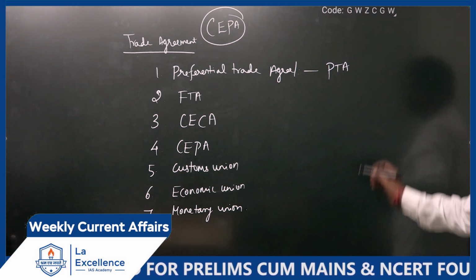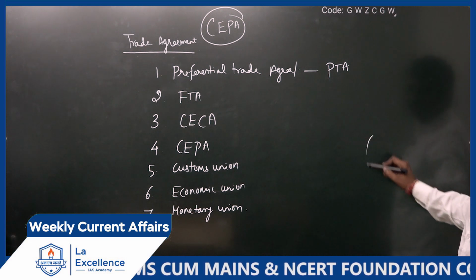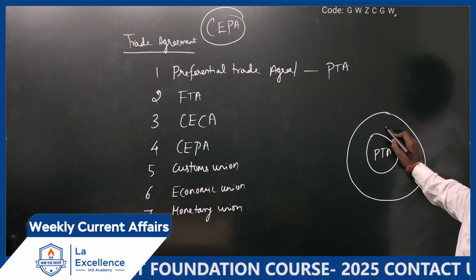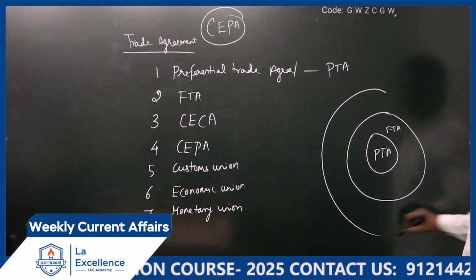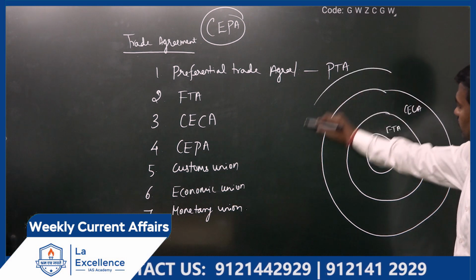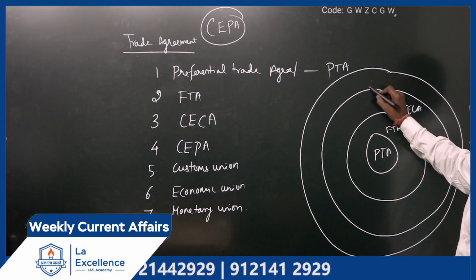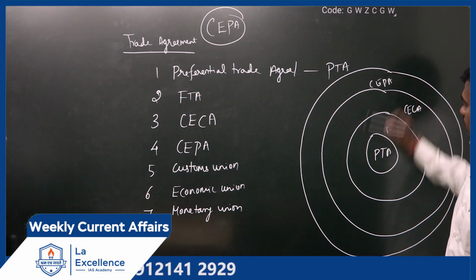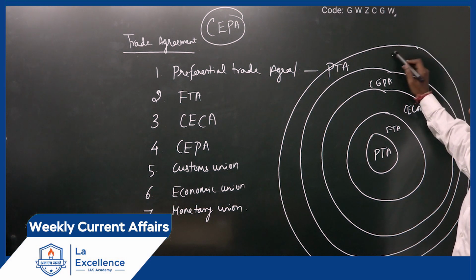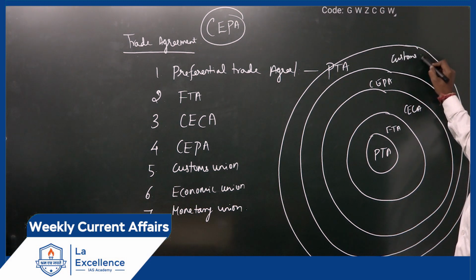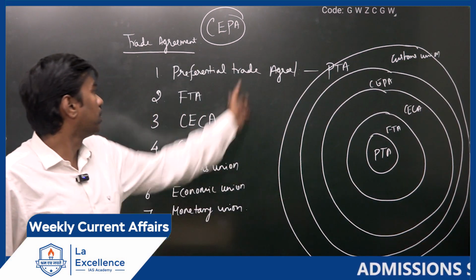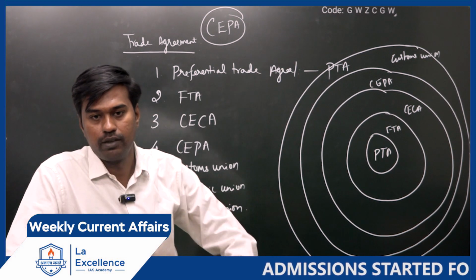Just draw two more, economic union and one more is monetary union. This is how it goes.